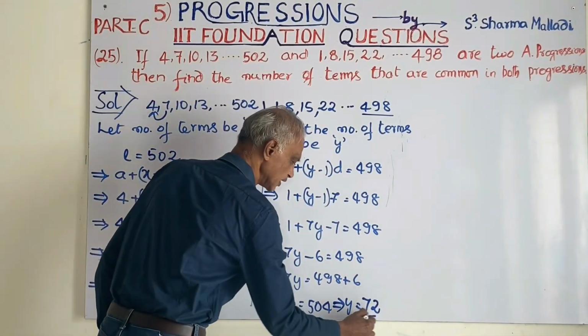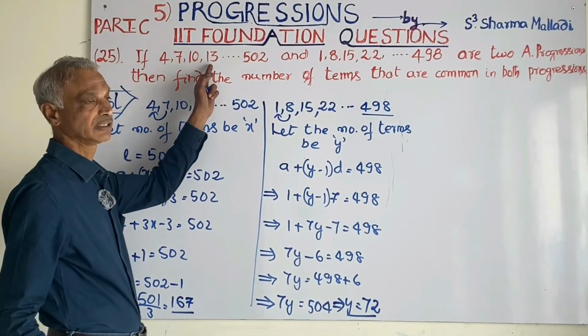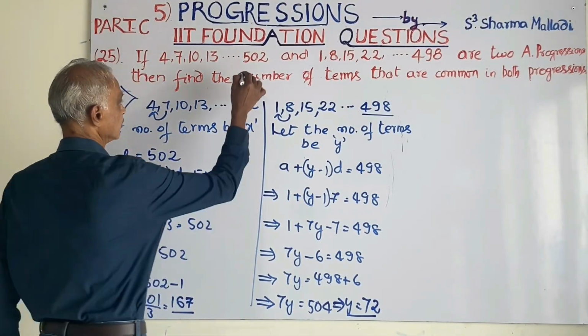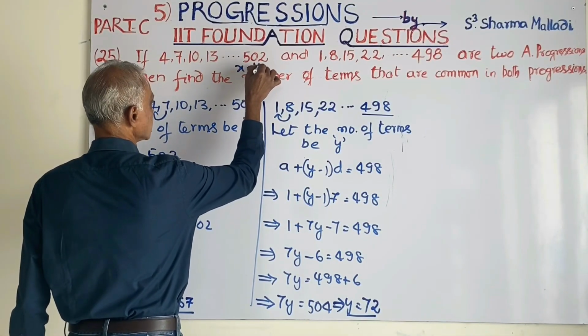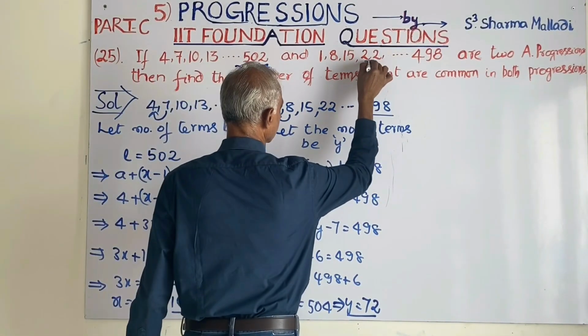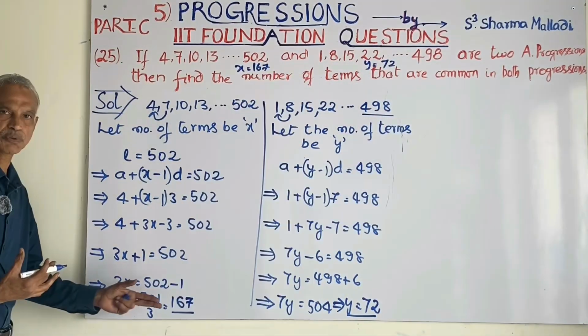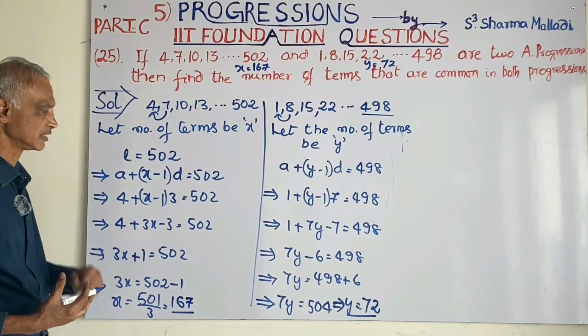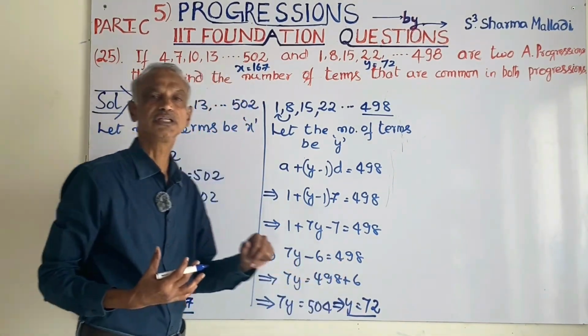How many terms are there? 72 terms. How many terms are there in this one? 167. For x we have 167 terms and for y we have 72 terms. This progression has 167 terms, whereas this progression has 72 terms.